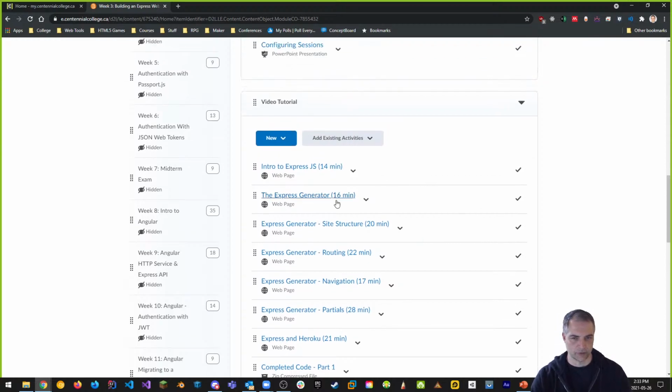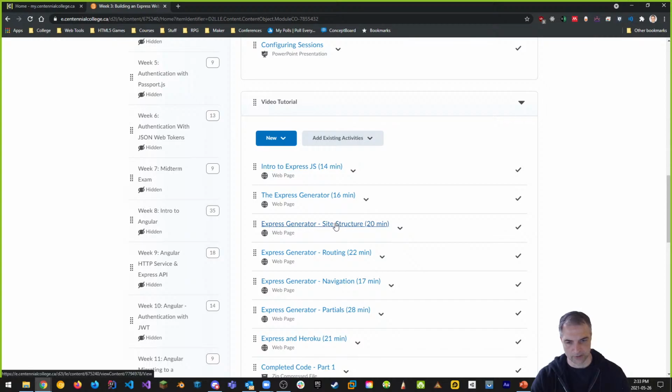You have an intro to Express, which goes into it. Now, I've had some comments that these are a little older. Well, they were made last year, so they're not that old. They're very relevant. They don't cover TypeScript, but remember I said you don't need TypeScript. I will show you how to use the Express generator in the video we're doing right now, with TypeScript, so you can see the differences. You should be fine with everything else.